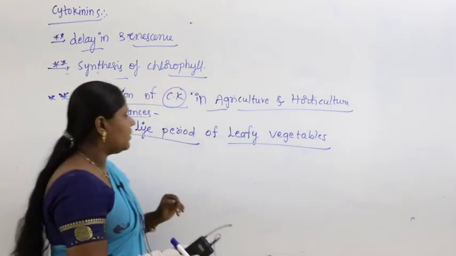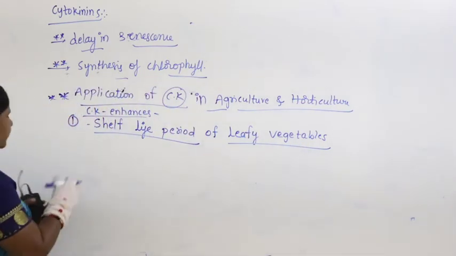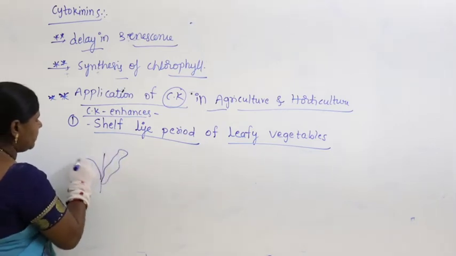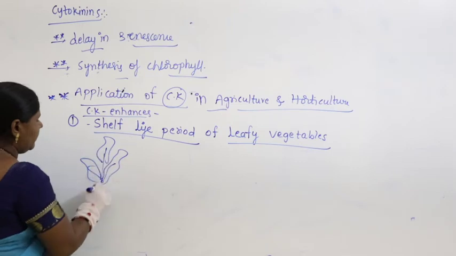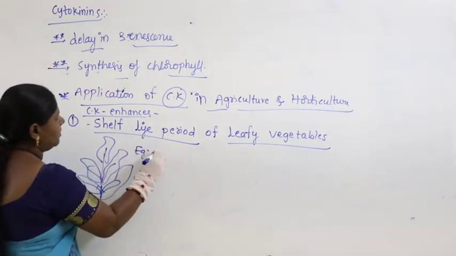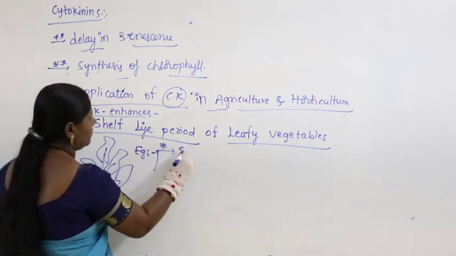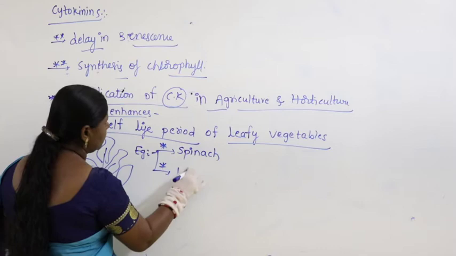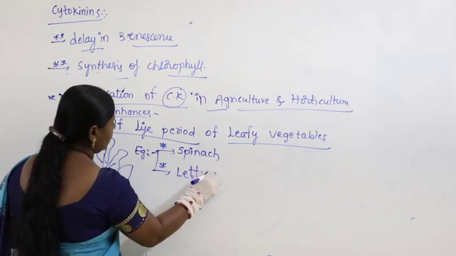What is the meaning of this? It means pre-foliar application. For leafy vegetables, you can take, for example, spinach as well as lettuce.